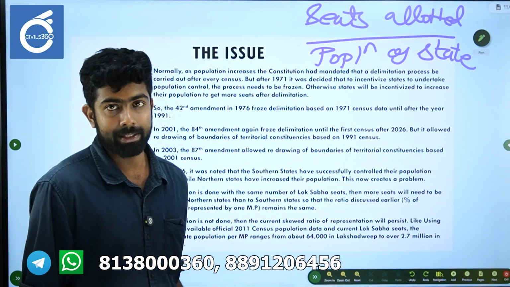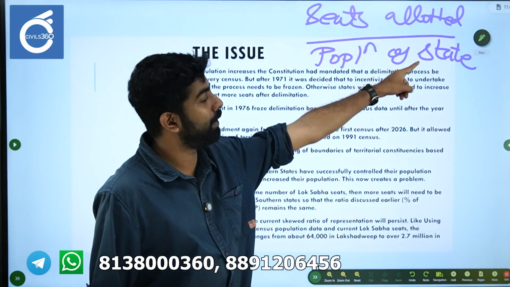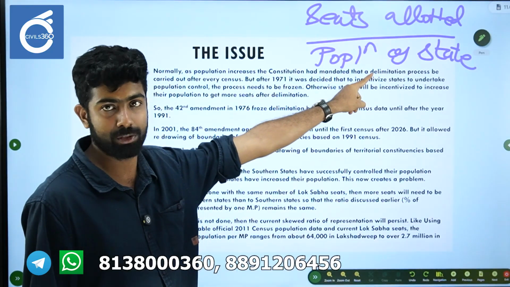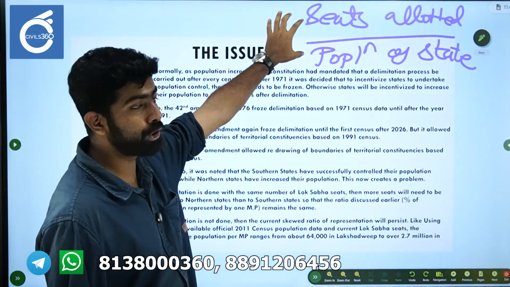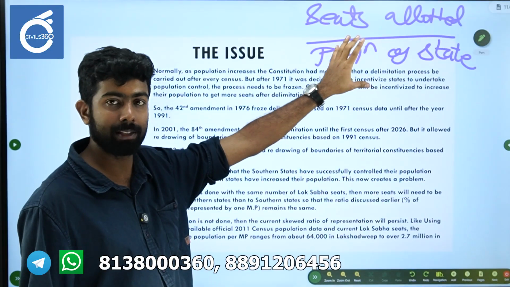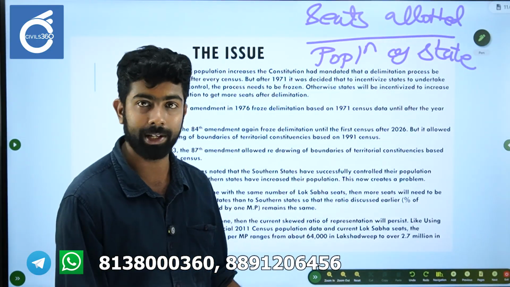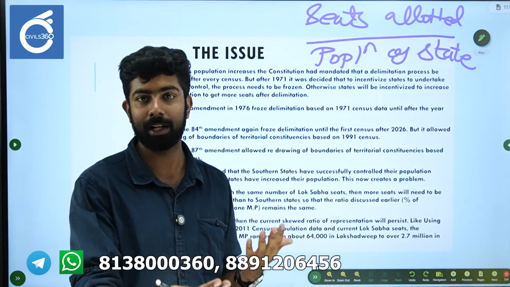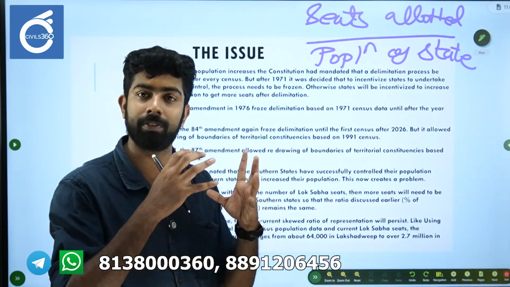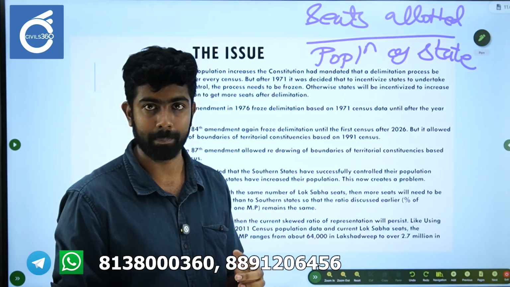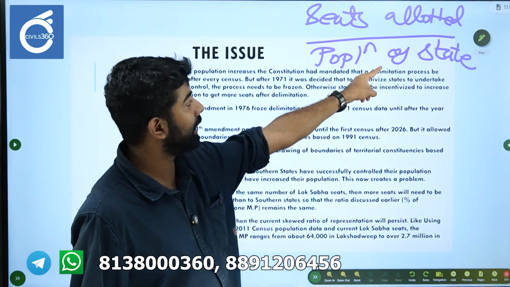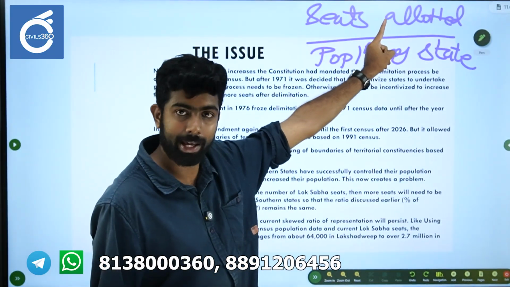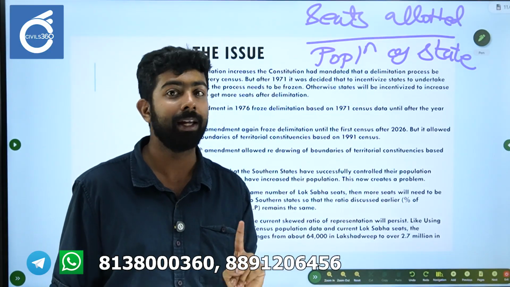But now what is happening is that the populations of various states are increasing. If the population, this denominator, is increasing, then to ensure parity across all the states, the seats allotted should also increase. That is common logic. As population increases, the seats allotted also have to increase, so that the ratio stays the same. Since certain states are increasing their population, the seats allotted to them should also be increased.